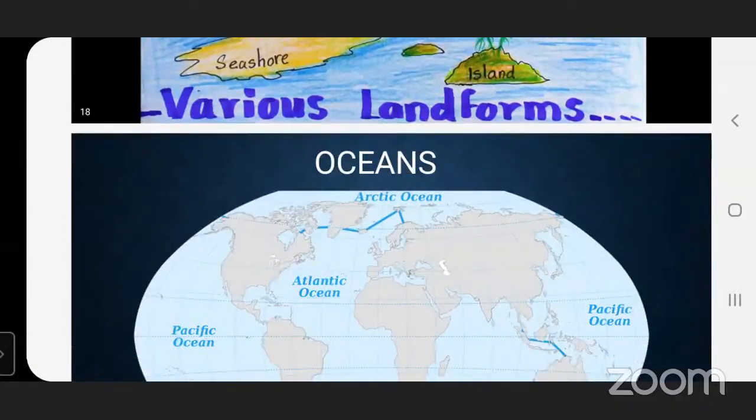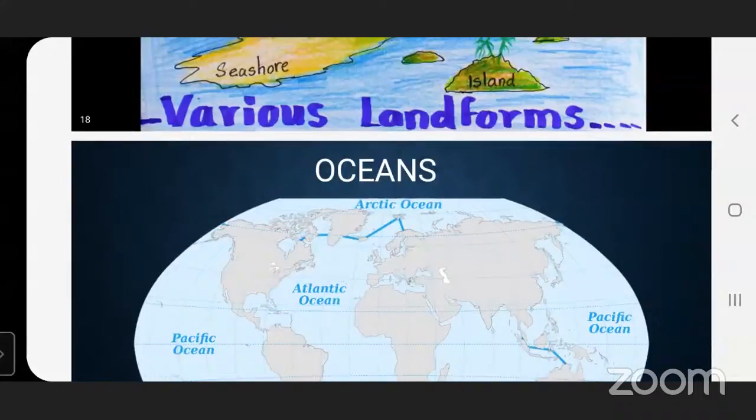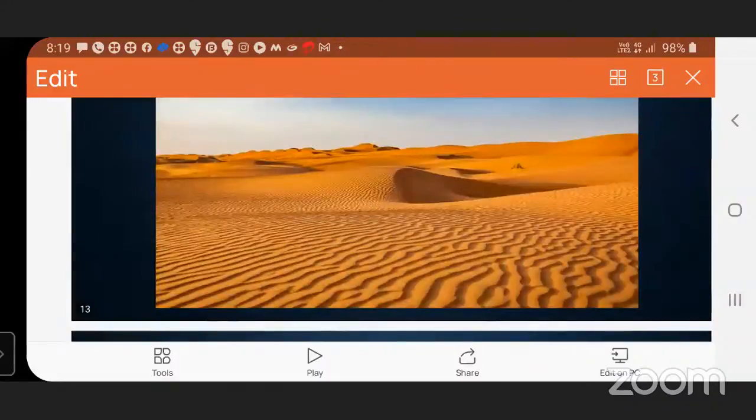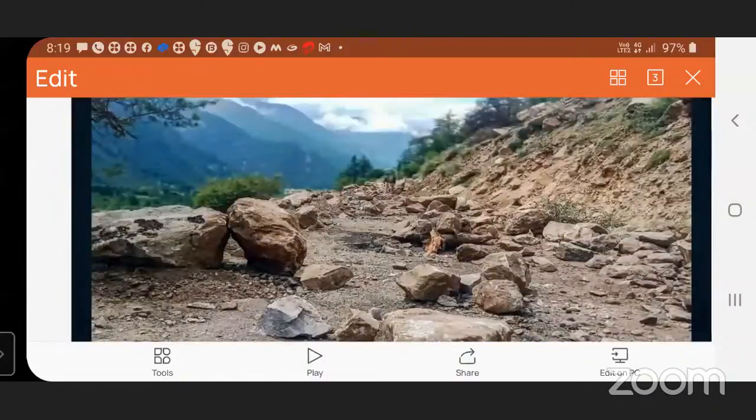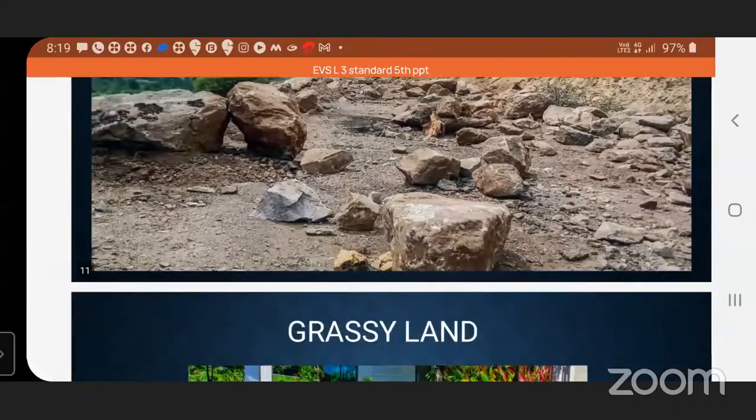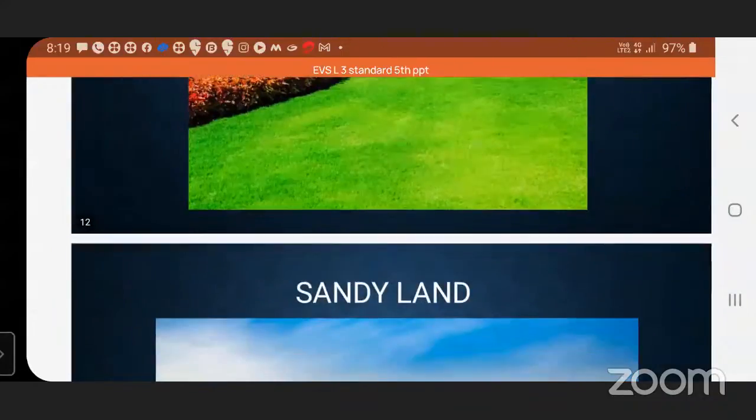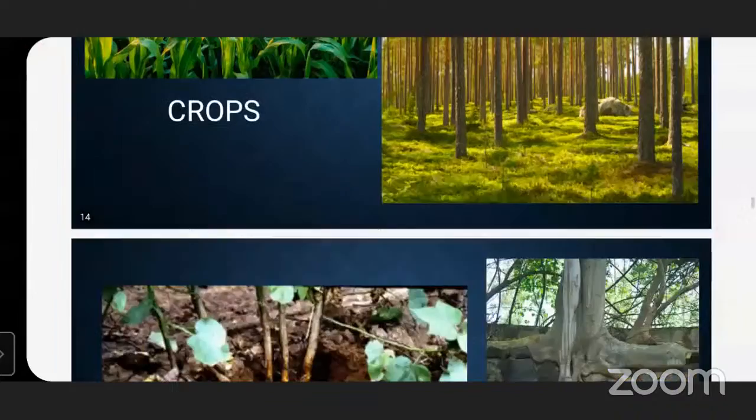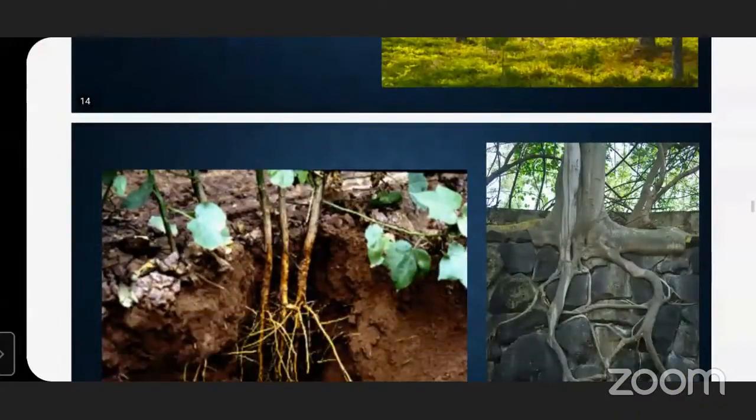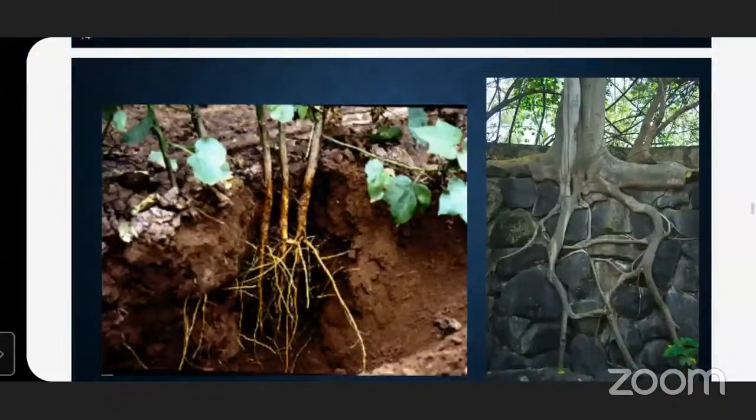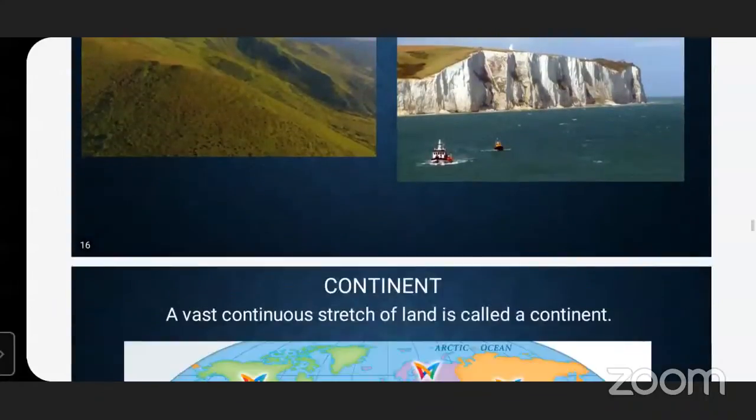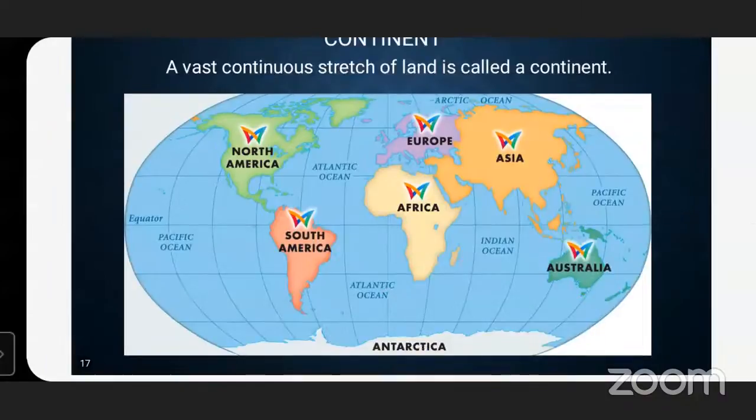Now, let's study about the lithosphere. These are all a part of the lithosphere. A little revision: the lithosphere is the land portion on the earth. We can see the grassy lands, we can see the sandy land. Then on some part, we can see the crop. In some part, we can see the forest. And underground in the soil, we can see the roots. Then we can see the big mountains, some with gentle slopes, some with sheer cliffs of rocks. And all this forms the lithosphere.